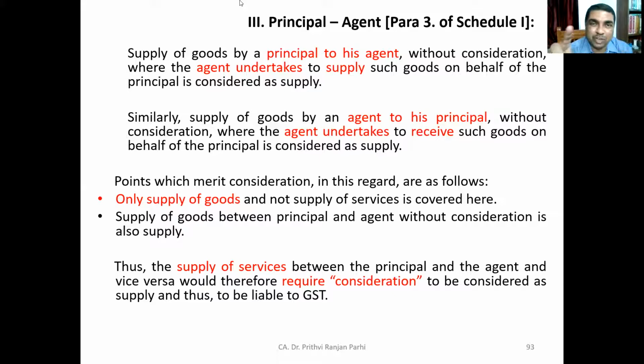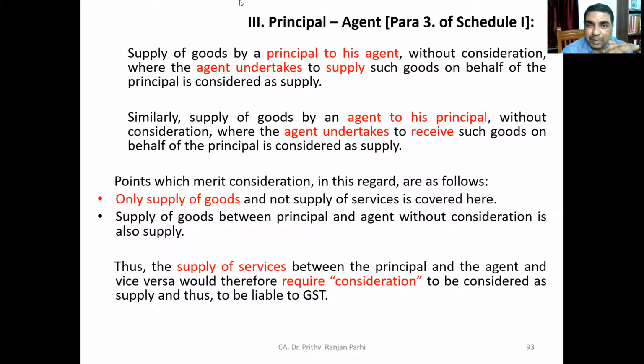Even if it is without consideration, meaning without consideration between principal and agent, the principal is giving it to the agent without consideration, and the agent is selling. The agent may be receiving some consideration. That doesn't matter. The agent has undertaken to supply such goods on behalf of the principal. That is considered as supply.